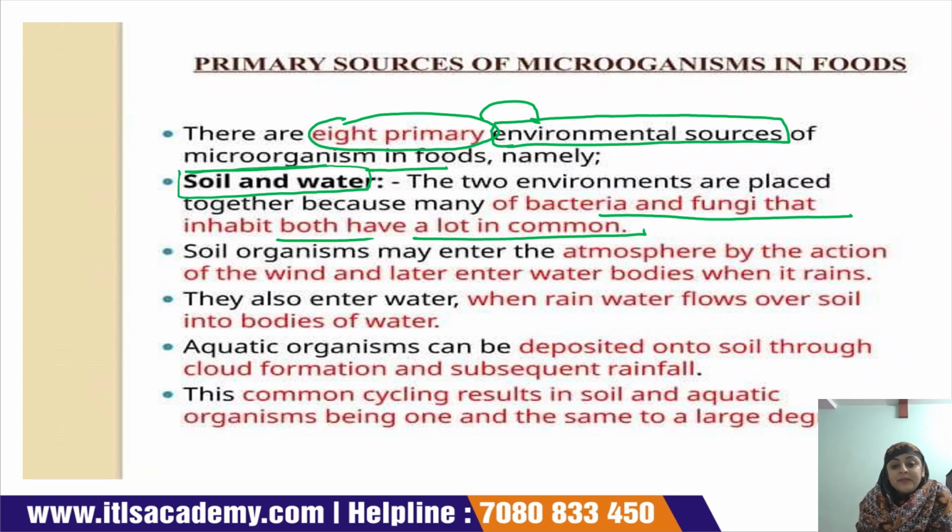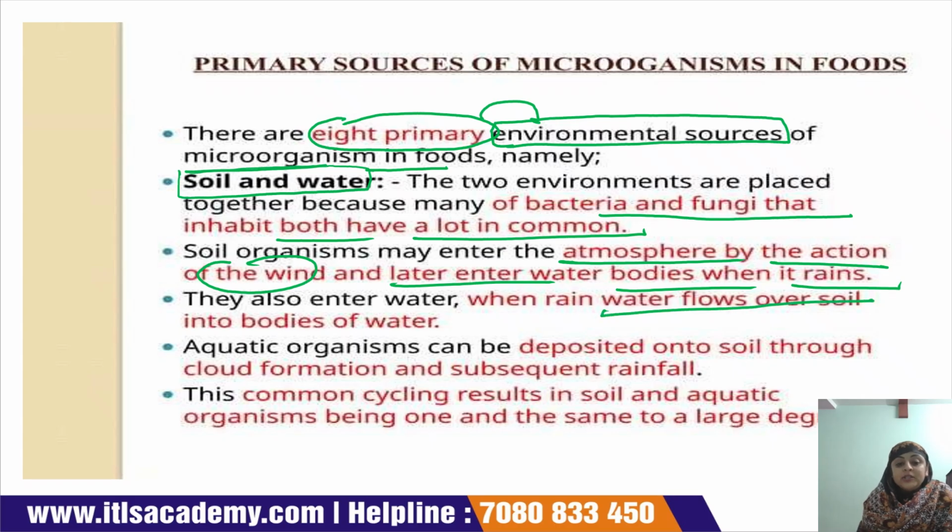Soil organisms may enter the atmosphere by the action of the wind and later enter water bodies when it rains. They also enter the water when rainwater flows over the soil into bodies of water.